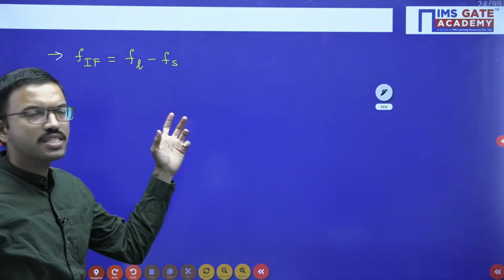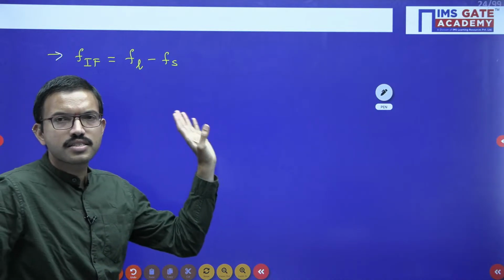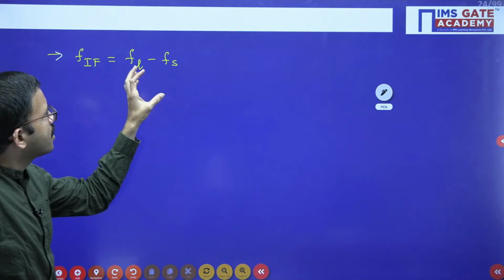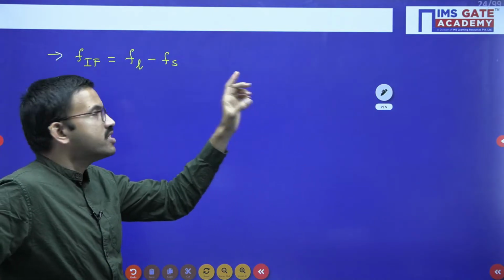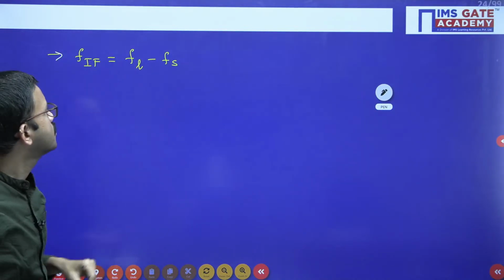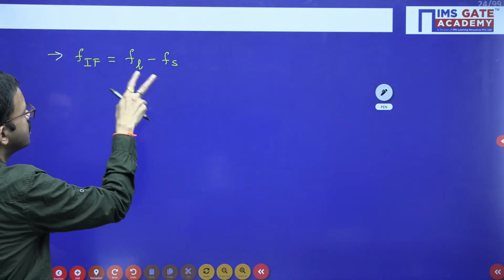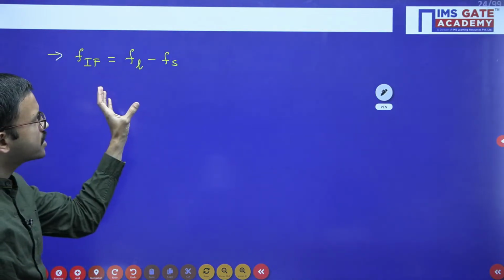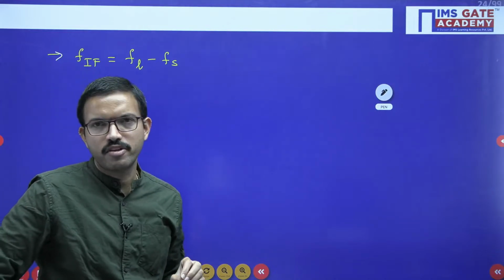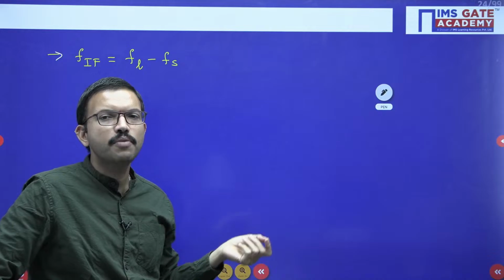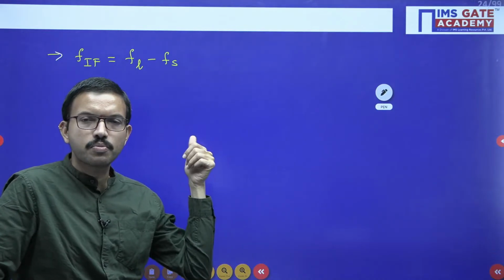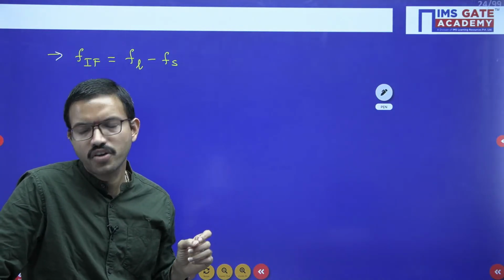The selected station's signal is brought down to some intermediate frequency with the help of the local oscillator. The difference of these two is nothing but the intermediate frequency. After that, this signal will be amplified. Whatever drawback is there in the tuned radio frequency receiver, we can overcome with the super heterodyne receiver.